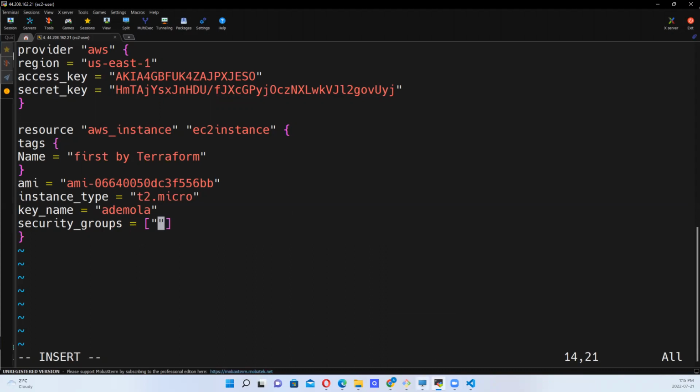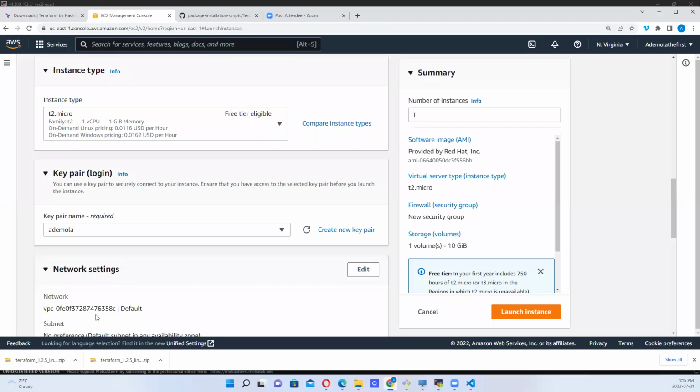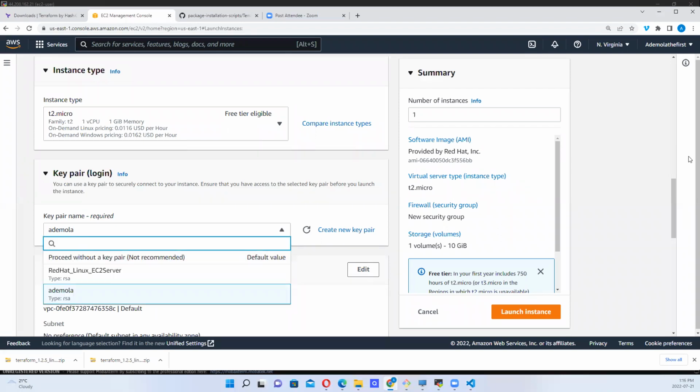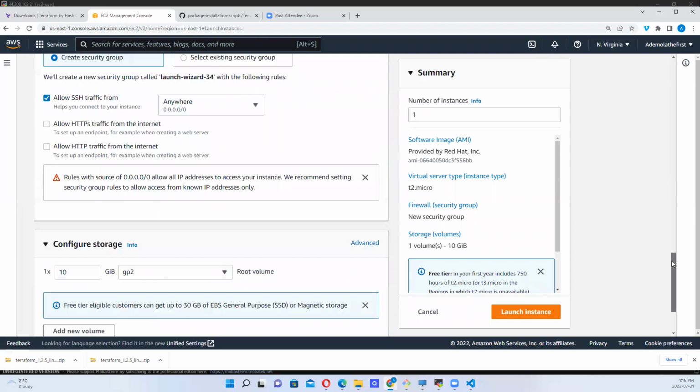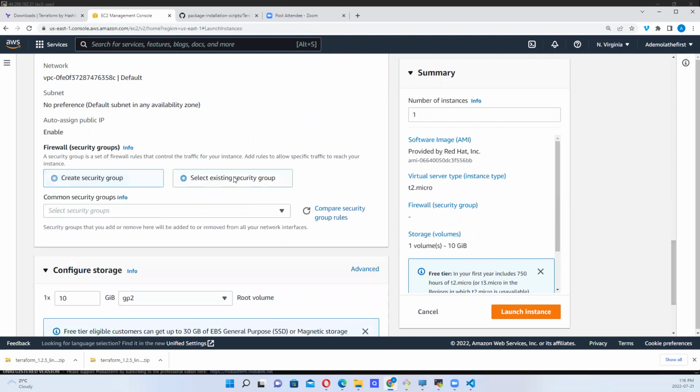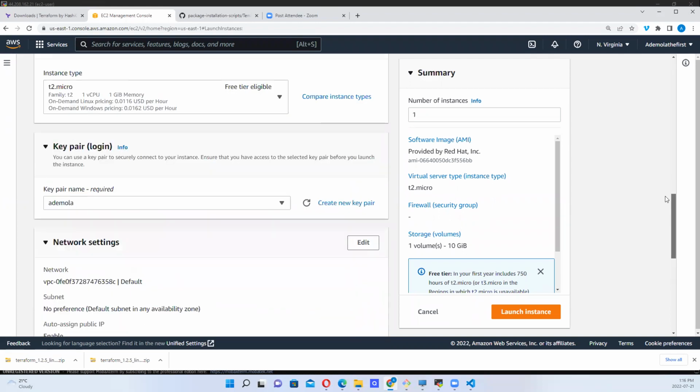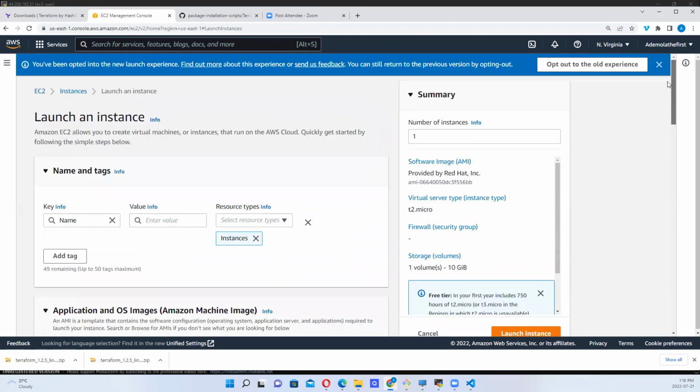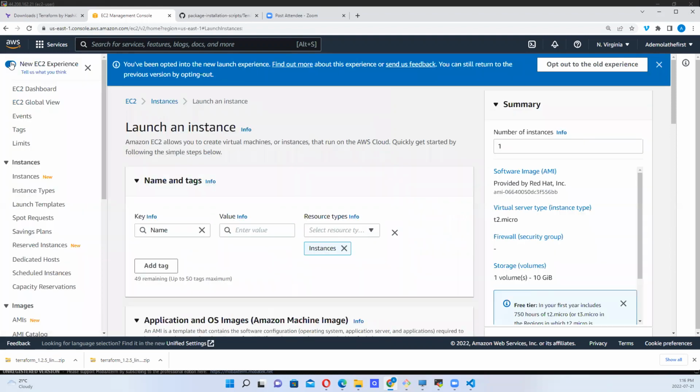Because we are trying to make it simple, we'll not create a security group using this, right? So all we need to do is to go down and use an existing security group, because we won't take it from the simple part. Then as we progress, as we understand it better, then we can explore further options. So I want to use existing security group, right? Which is what you definitely want to do even at work, right? So existing security group, let's look for the available security groups.